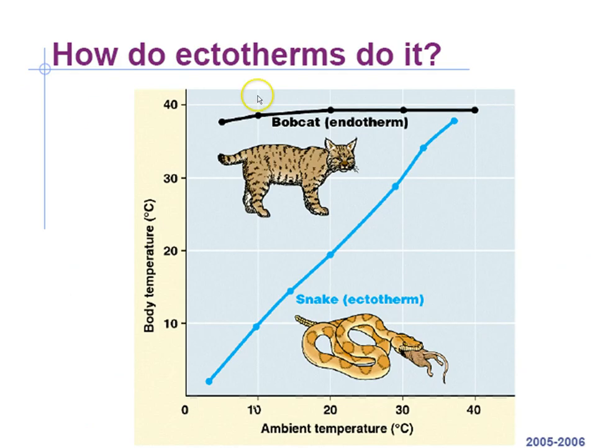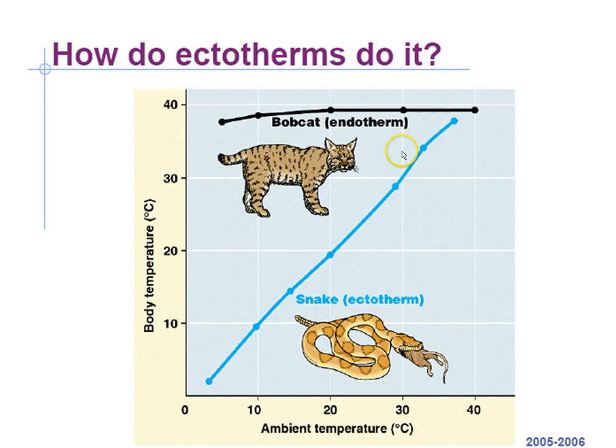Okay, we talked about that. So how do ectotherms or cold-blooded animals do it? If you're a warm-blooded animal, here we have an endotherm, the bobcat. Even when it's cold out, down to like 5 degrees Celsius, which is almost freezing, that bobcat still has a high body temperature. It's because the internal burning of the glucose and other molecules it's using for energy generates heat as a waste product, which keeps the chemical reactions going faster, because hotter chemical reactions happen faster and colder ones slower.